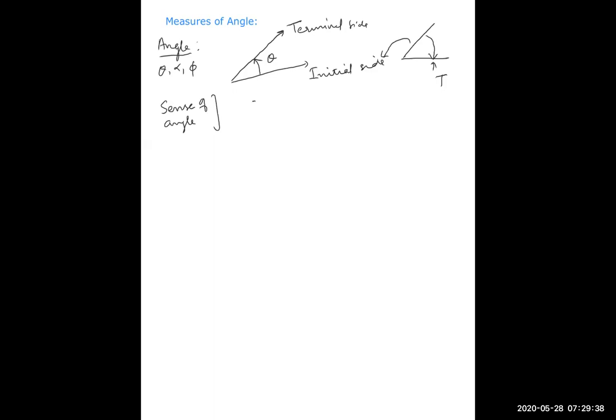So here it is positive, anticlockwise. And in this case, it is negative because it is the clockwise direction. So the angle can be positive or negative depending on whether we are moving clockwise or anticlockwise while going from the initial side to the terminal side.